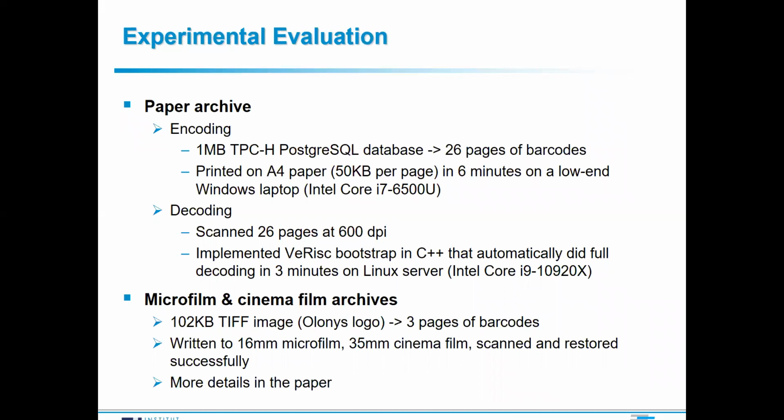Similarly, we also stored a 102 kilobyte TIFF image by converting it into 3 pages of barcodes and printing it on microfilm and cinema film, and we successfully verified the end-to-end archival process and restoration process works. Further details, once again, are in the paper.